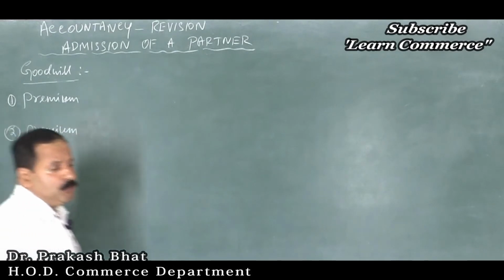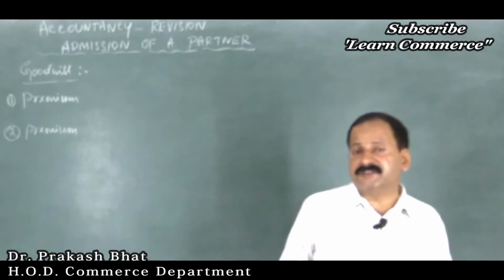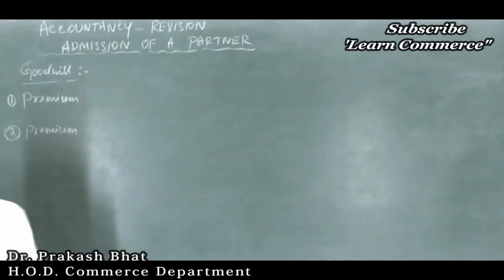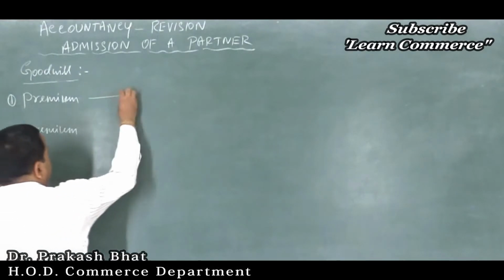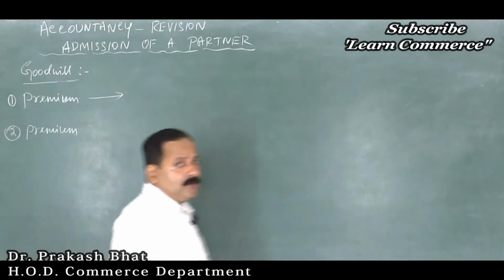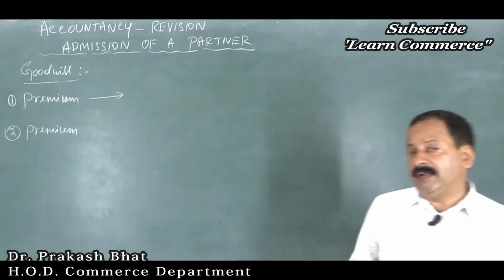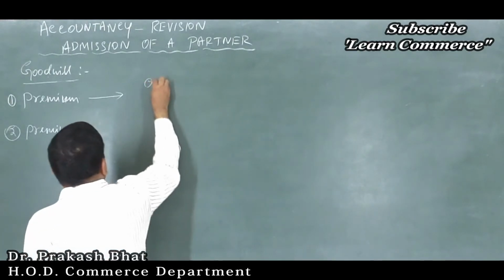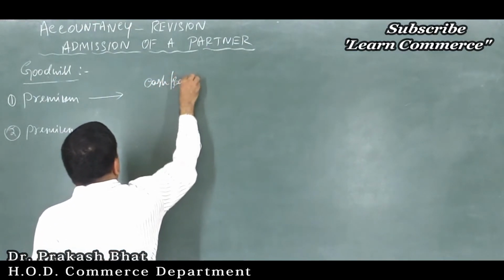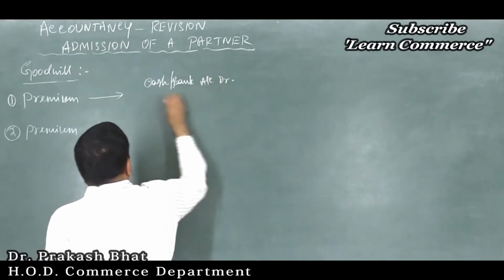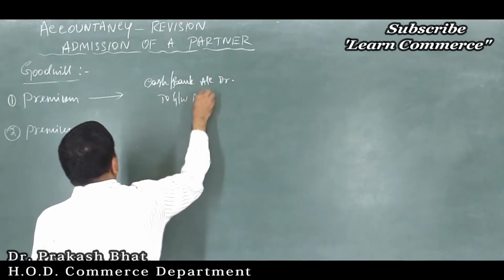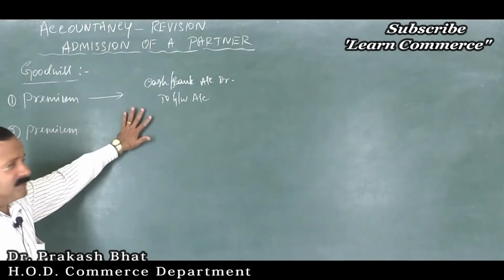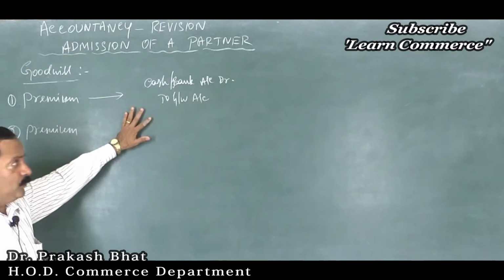Here what happens is that the new partner is supposed to bring cash towards goodwill. When he brings cash towards goodwill, the journal entry will be cash or bank account debtor to goodwill account, and not new partner's capital account. Then the amount remains in the business. The amount will not be withdrawn by the old partners.